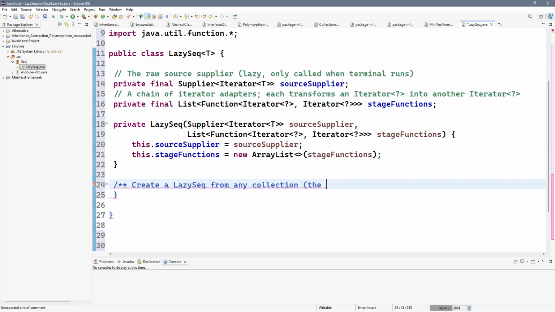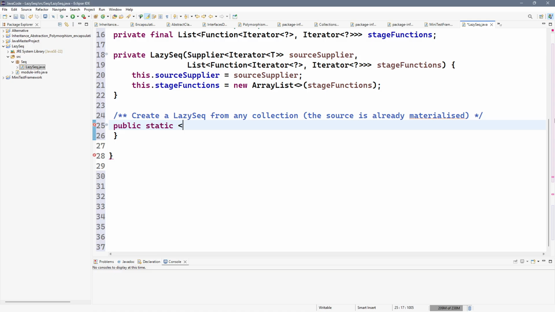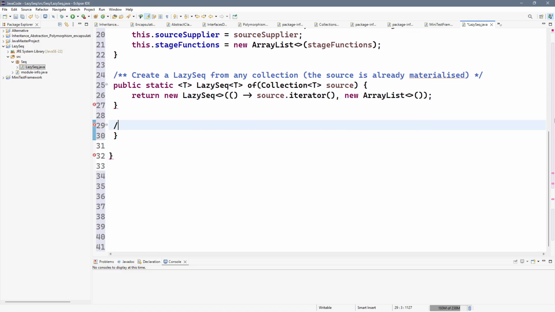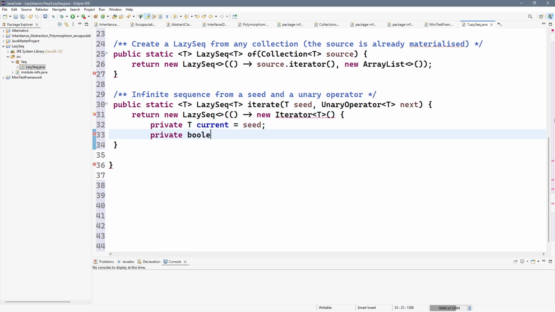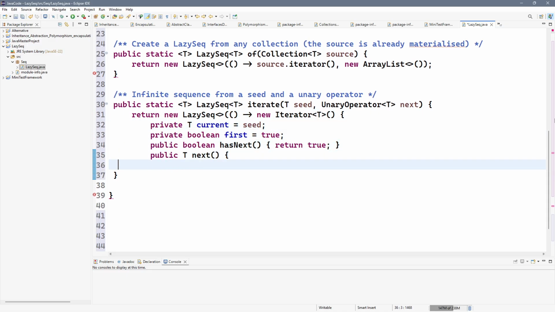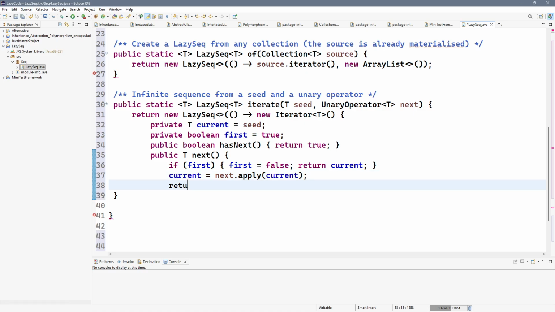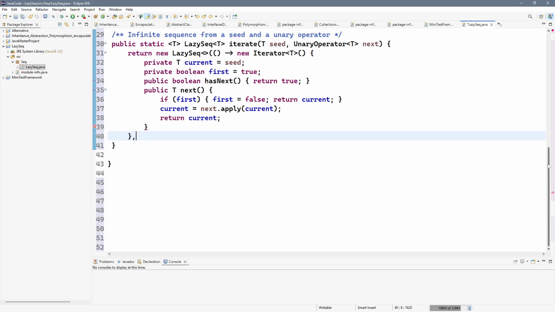Of wraps any existing collection into a LazySeq. Iterate creates an infinite, lazy sequence from a seed and a function, the iterator never ends. Neither method triggers computation, they just prepare a supplier that will later supply elements.